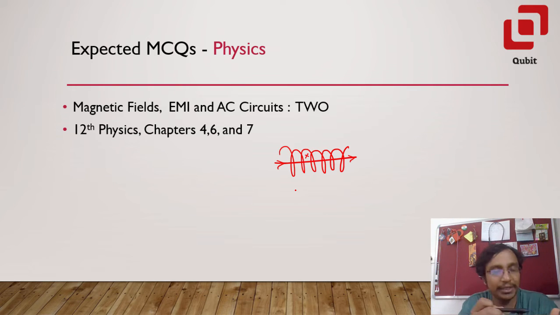One more thing, you need not always expect an inductor and capacitor with an AC source. There have been questions with RLC elements, a resistor, an inductor, and a capacitor, and a battery is there, not an AC source, a DC source. So what will happen to that? You have to understand by applying Kirchhoff's voltage law or the loop rule.